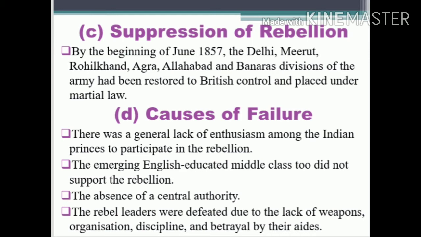Then the third reason is the absence of central authority. There is no central power to direct this rebellion. The last reason is the rebel leaders were defeated due to lack of weapons, organization, discipline, and betrayal by their aides. So here the leaders didn't get support from the rulers of other parts of India, and they lacked weapons. So these are the reasons why the revolt is considered a failure for Indian people.